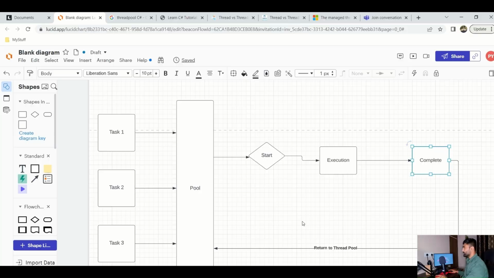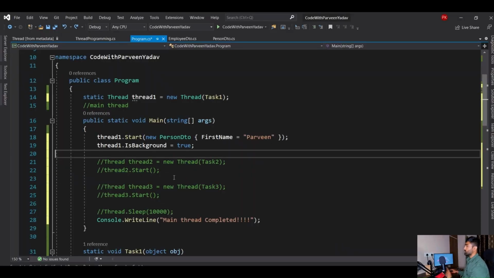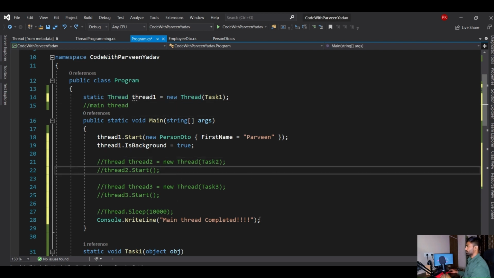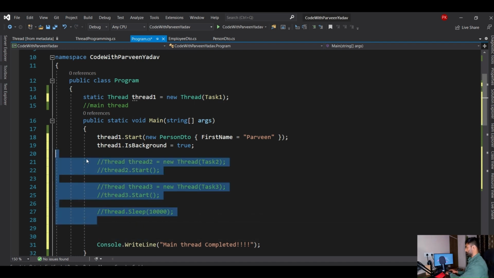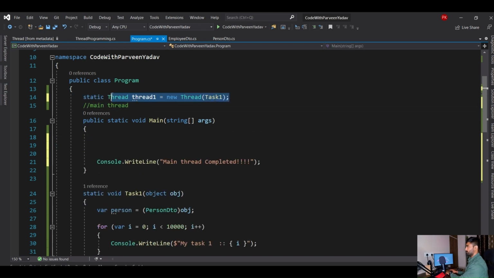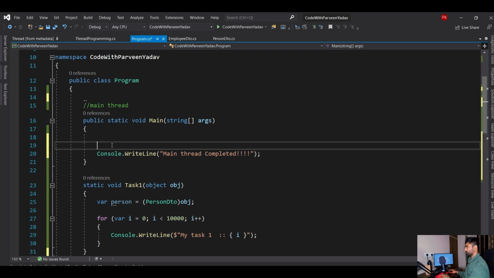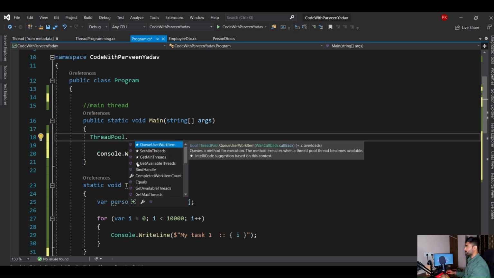Okay, so let's go there. To implement the thread pool, what do we have to do? There is a class called ThreadPool. Before it was Thread, now you have to say ThreadPool. Let's go here and remove this code, this as well, and this as well. We don't need it. Okay, let's clean up. So we have to say ThreadPool. Here you go, right?